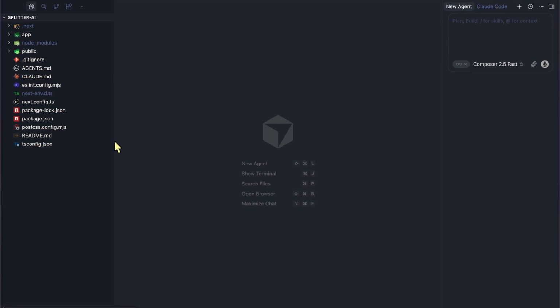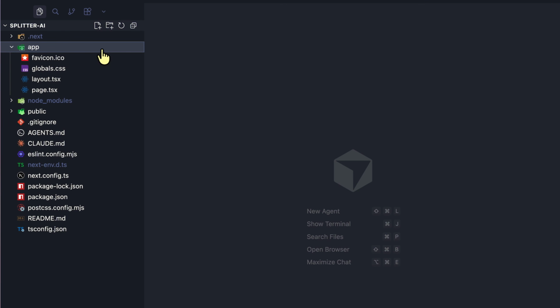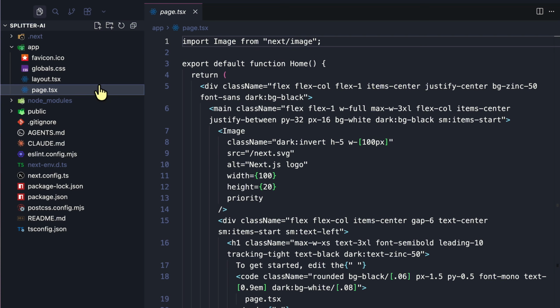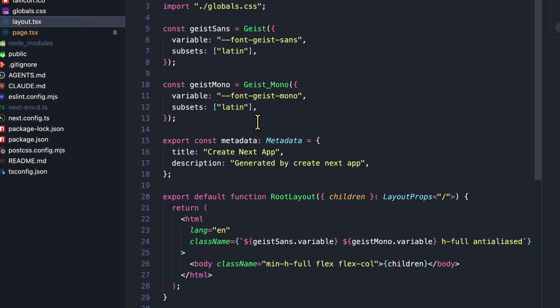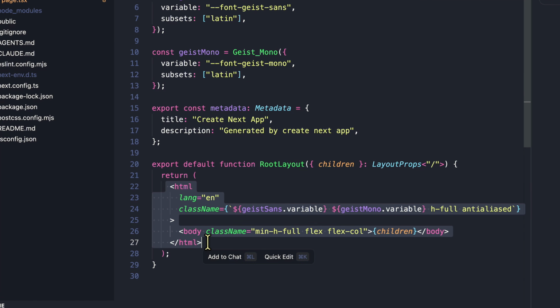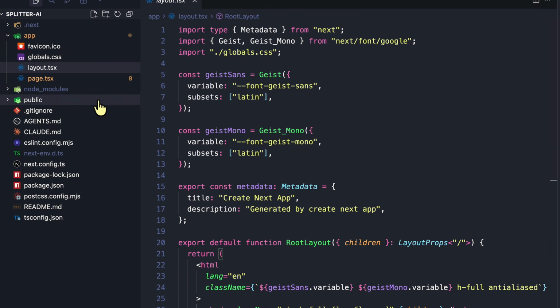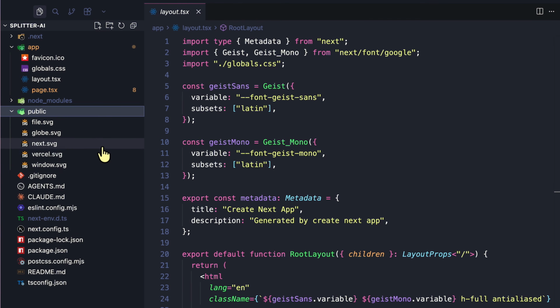Now this is that application, and this is the app folder. That means we are going to use the Next.js app router. We have a bunch of files here, such as the page.tsx file, which is the index file. The layout file wraps your entire application, so it contains the HTML and body elements. It also has the public folder, which has all the public assets.